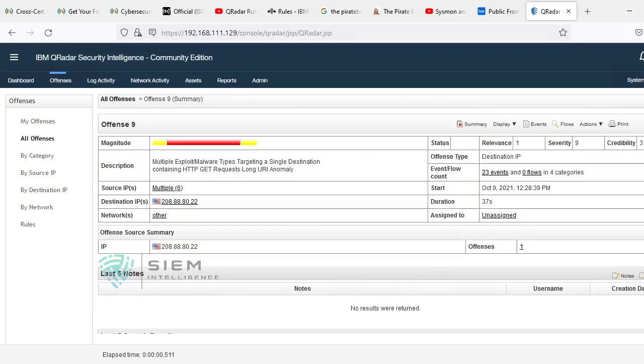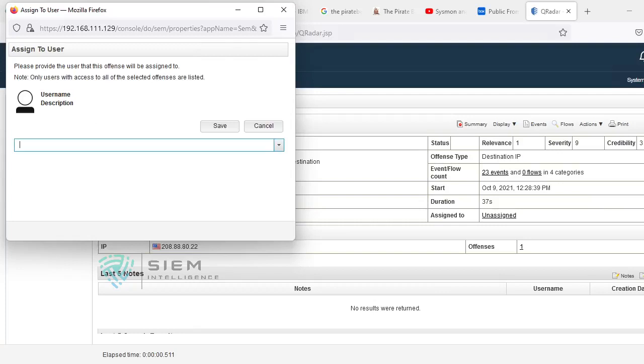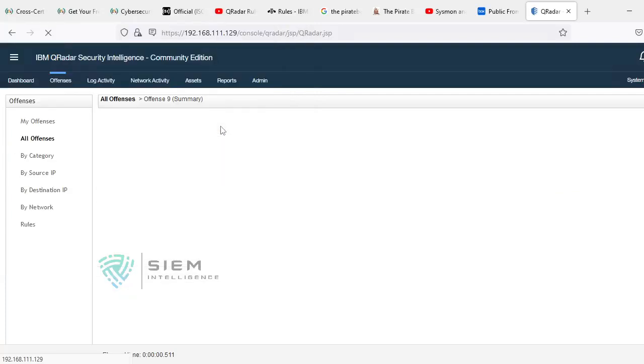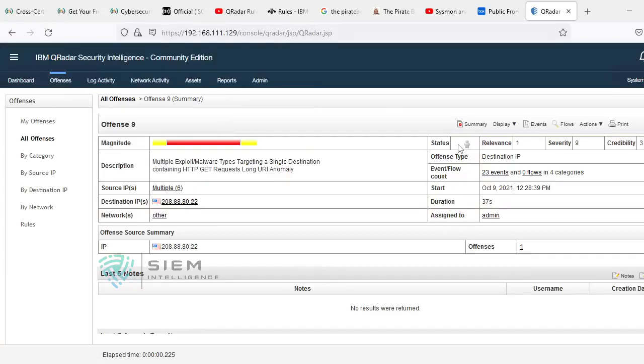Now, there is an option called assign to someone. Suppose I am assigning to admin and pressing yes. It will go into a status, showing something assigned. If you mouse over there, you can come to know this is currently assigned to admin. Just mouse over in the tab. And there are so many things that you can do.